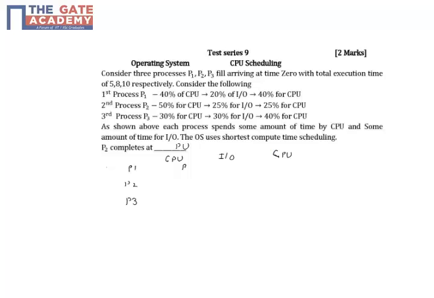So it will be 2 time units for CPU, 1 time unit for IO, then again 2 time units for CPU. If I divide 8 for process P2 into 50, 25, 25, then it will be 4, 2 and 2. And for P3, 30, 30, 40, that means 3, 3 and 4 time units.